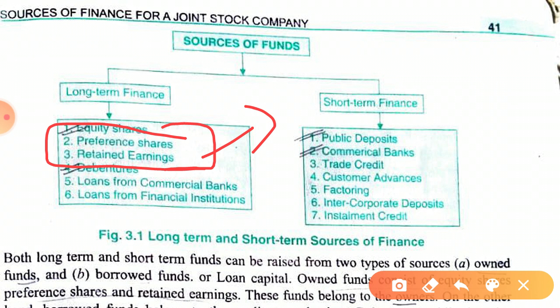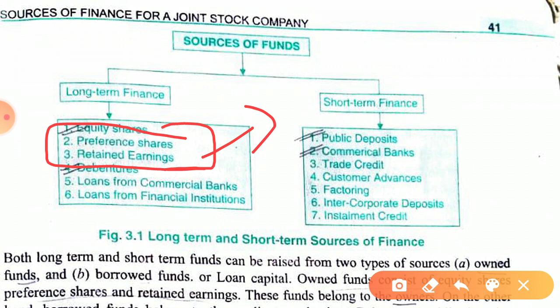You put it in your gullak for the near future, so that you can collect the money and then use it for some of your requirements. So that amount kept aside is termed retained earnings. I hope it is clear to you.